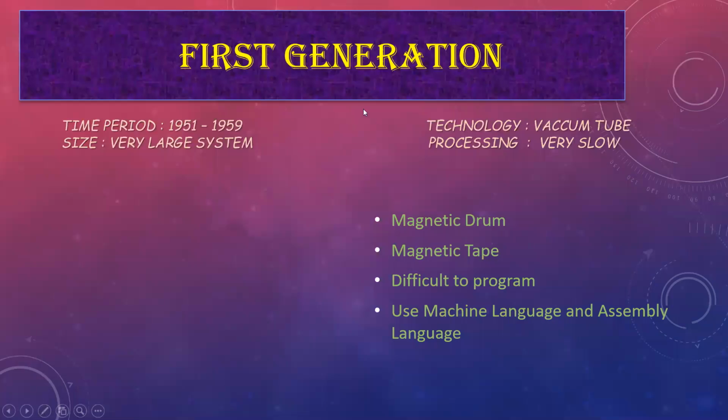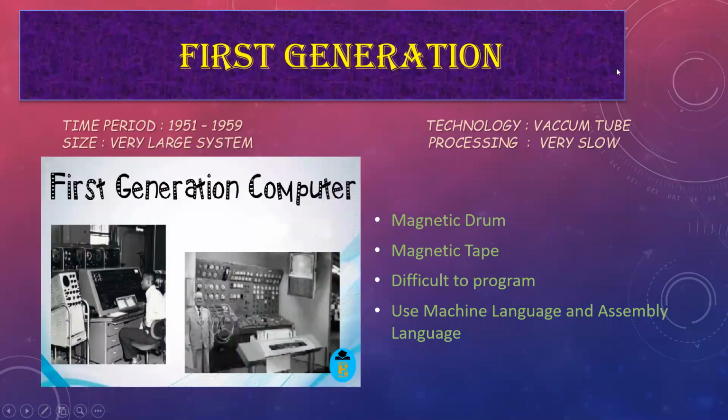Okay, now let's discuss our first generation. I will try to tell you about this generation in a very short way so that you are able to learn it easily. So our first generation time period is 1951 to 1959. Just remember the time period. 1951 to 1959, nine years, constitute the first generation.